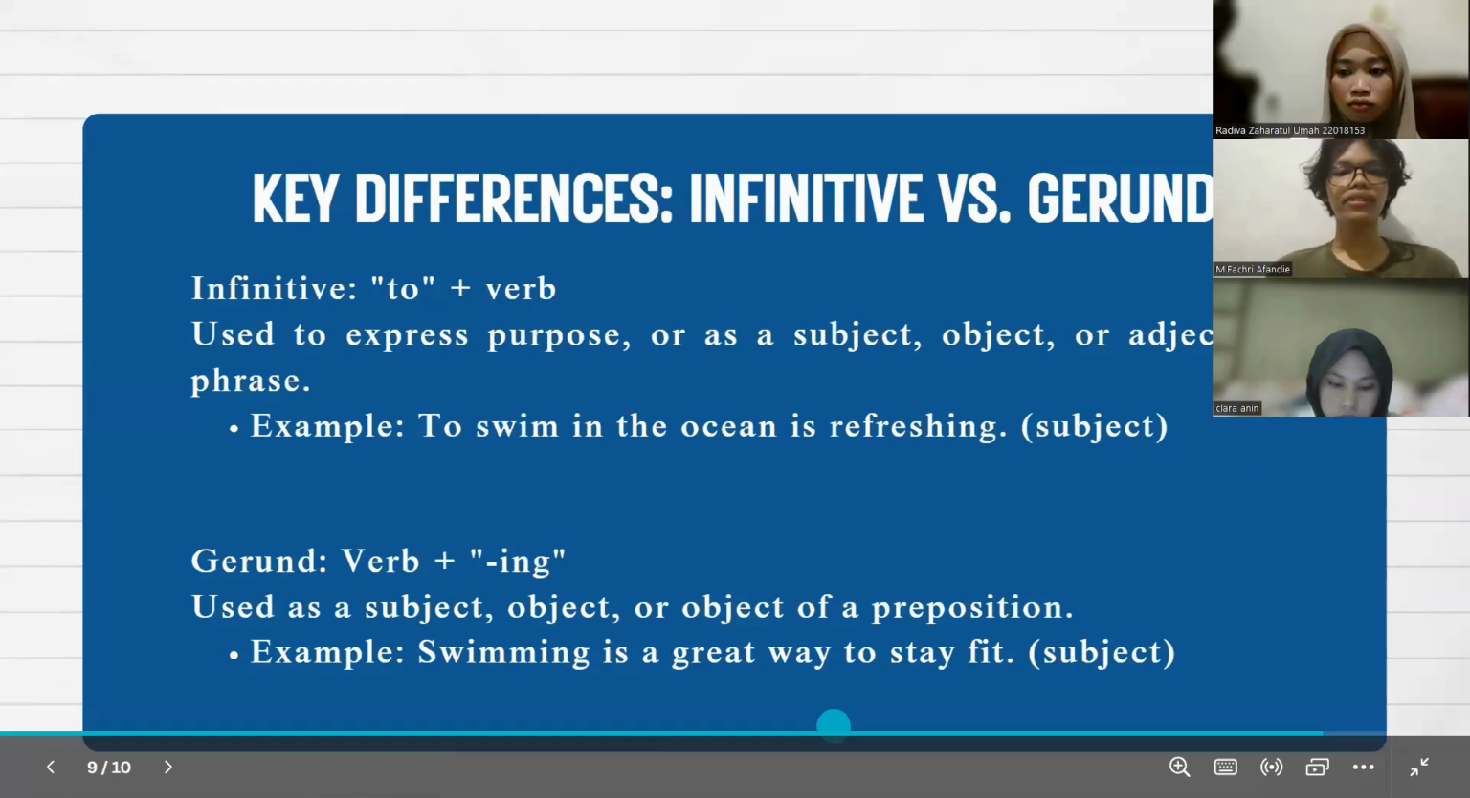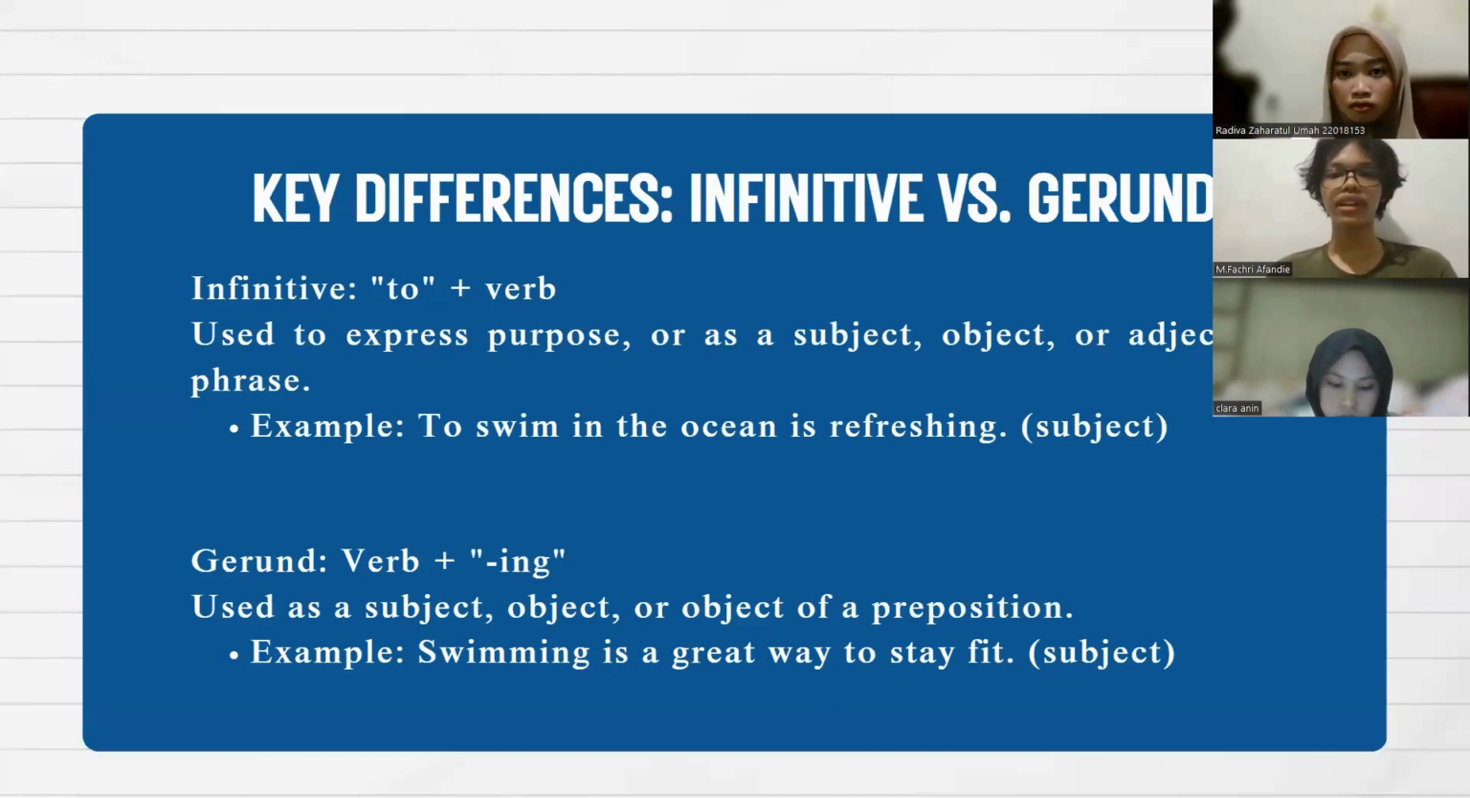The key differences between infinitive and gerund lie in their purpose and their role as object of a preposition. For purpose, infinitives are often used to express purpose, while gerunds are not typically used for this. For object of a preposition, a gerund can be the object of a preposition. On the other hand, an infinitive cannot serve this function.